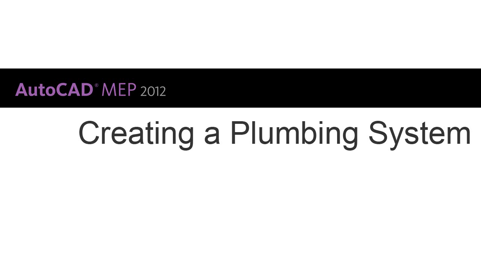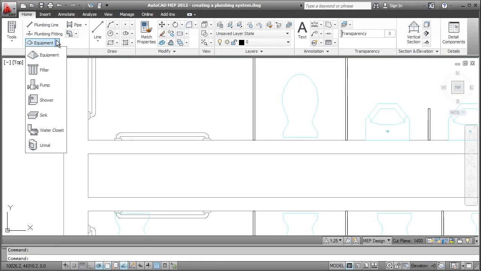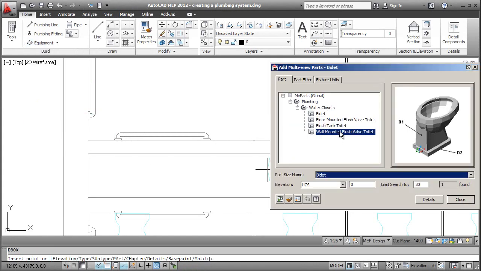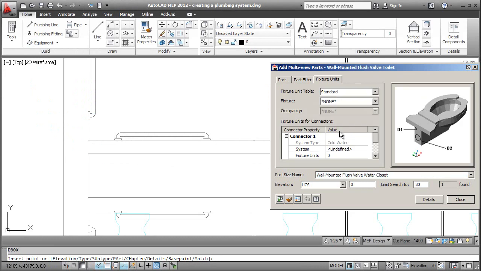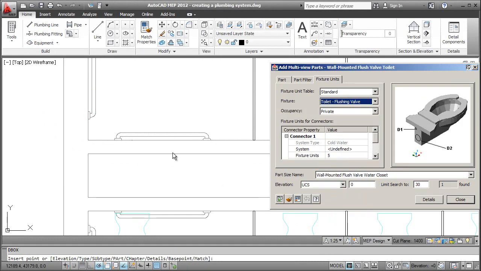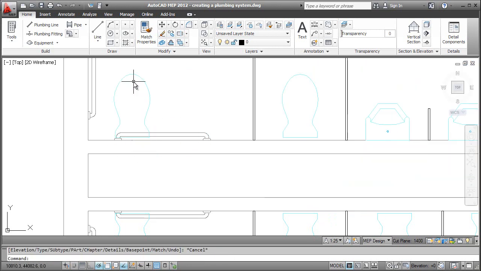In this video, I'll walk you through the process for creating a plumbing system. Let's begin by adding a plumbing fixture. Select Water Closet from the pull-down menu, and then specify Wall-Mounted Flush Valve Toilet. Select Toilet Flushing Valve from the Fixture Unit tab, and place the water closet using the compass to orient the fixture as required.